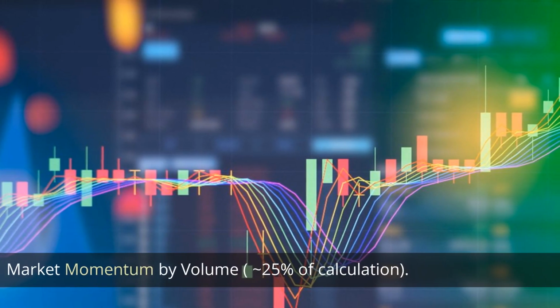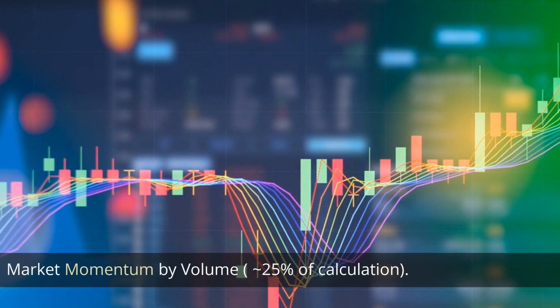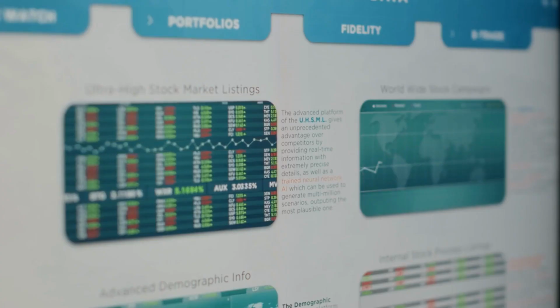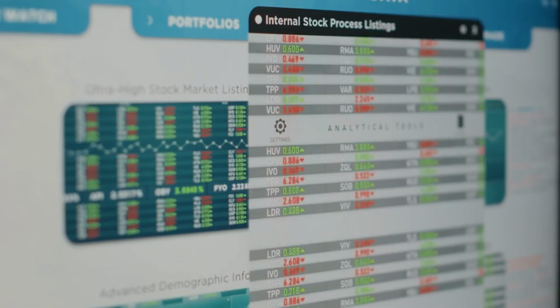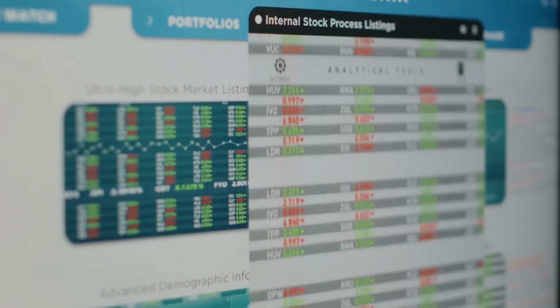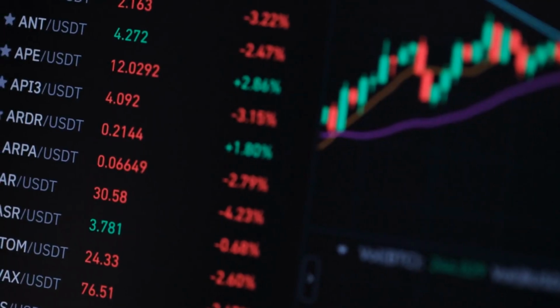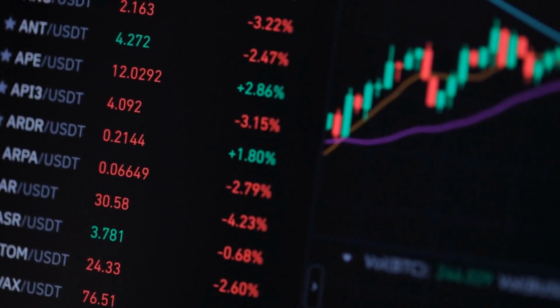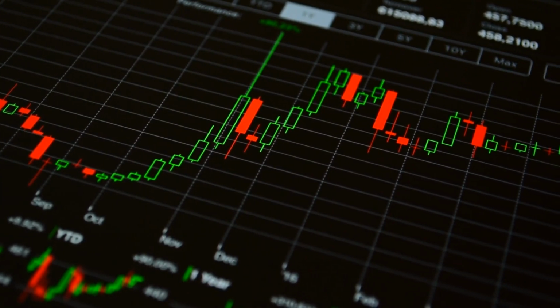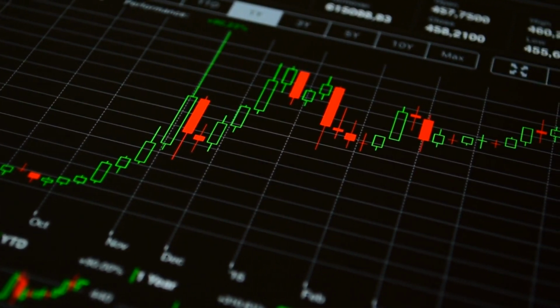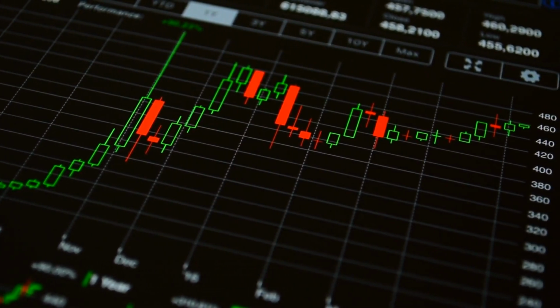Market momentum by volume, 25% of the calculation. The market volume and momentum are also taken into account for this calculation, using the last 30 and 90 days as a comparison. Using these historic values, the market momentum is determined. Increased buying volume moves the needle closer to the greedy/bullish indication, while decreased volume indicates the opposite.